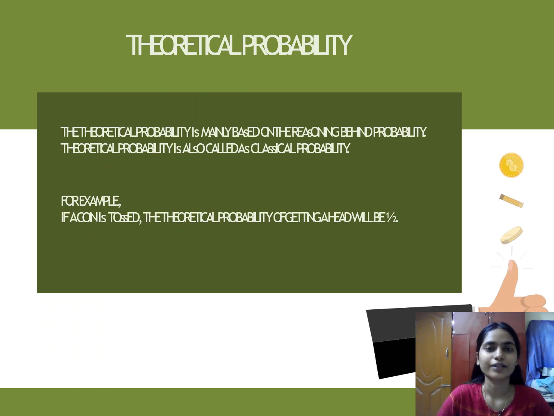What is theoretical probability? It is mainly based on the reasoning behind probability. It is also called classical probability. You all might have come across theoretical definitions and everything; it is similar to that. For example, if a coin is tossed, the theoretical probability of getting a head is 1 by 2. We have seen this in the previous session, in the previous examples.